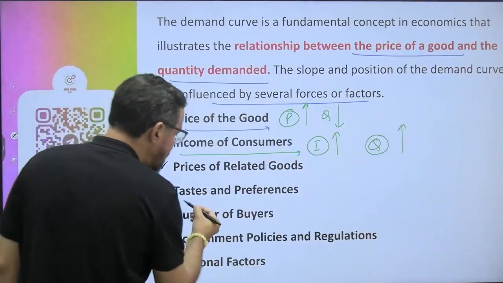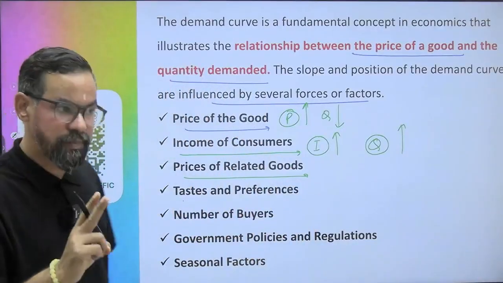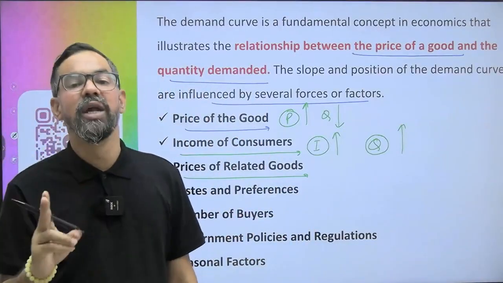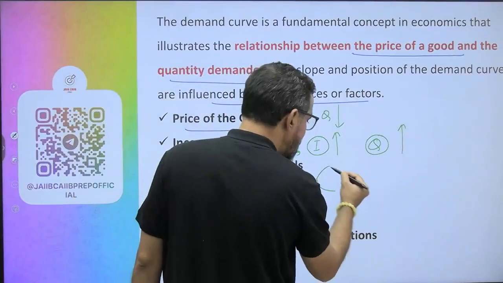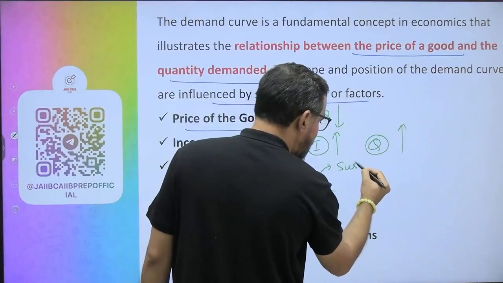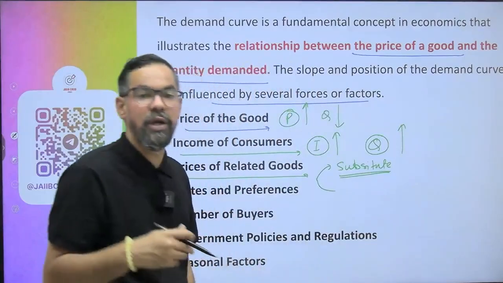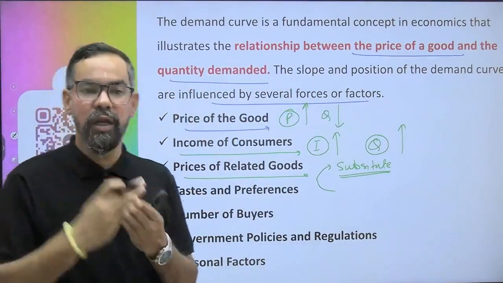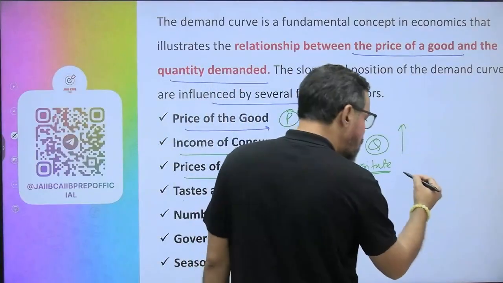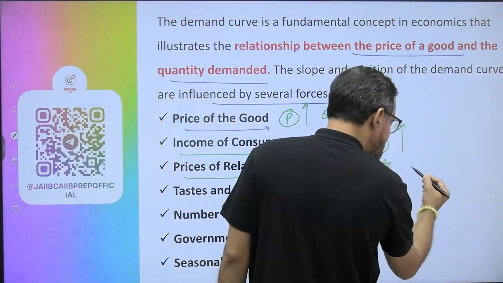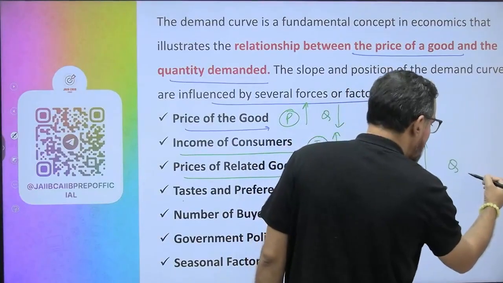The third one is price of related goods. Now we have two types of goods. One is substitute goods, another one is complementary goods. Substitute goods means a kind of replacement. Let's say for tea we have coffee. Now when prices of substitute goods increase, the quantity demanded for your commodity will increase.